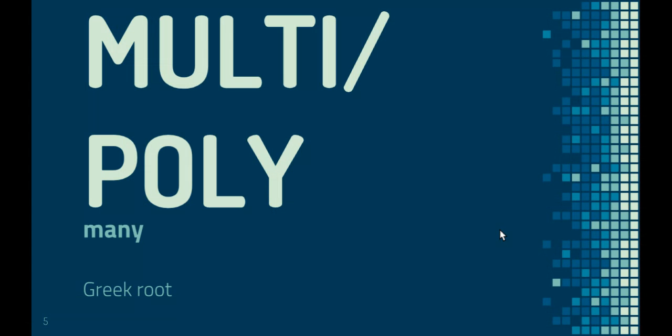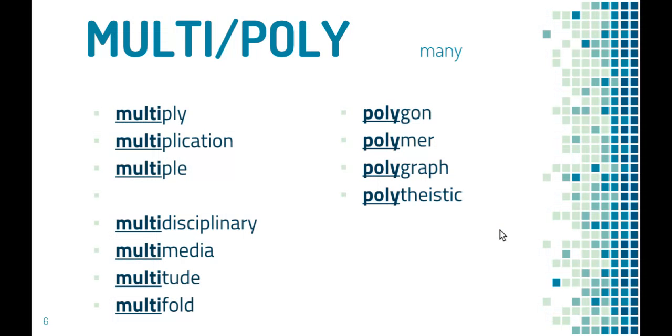Your next root is multi and poly. Both of these mean many, and they are Greek. So I've broken the multi words into 2 sections: multiply, multiplication, and multiple. All of these have the multipl, and they all have something to do with multiplication. So I would work on the multiply, with a Y at the end, multiplication, and multiple. So those I would group together in my head.